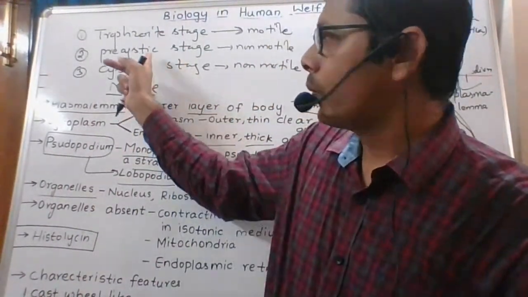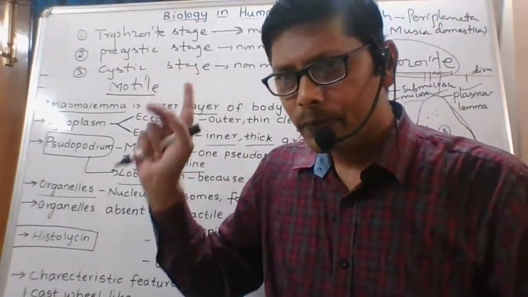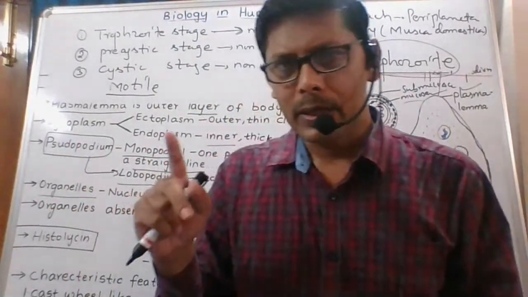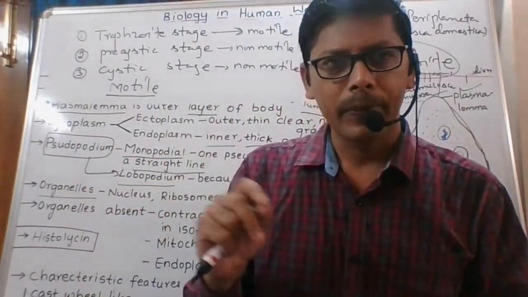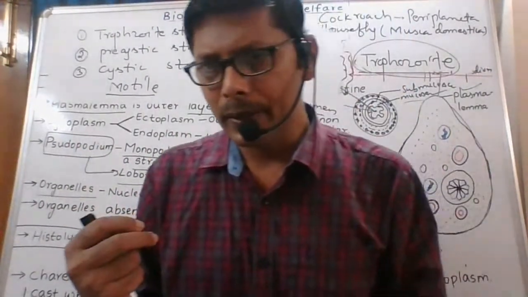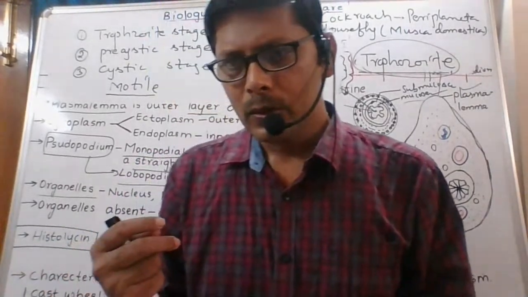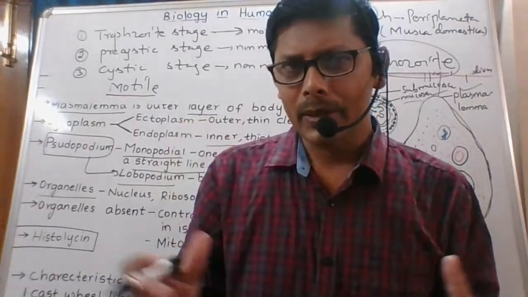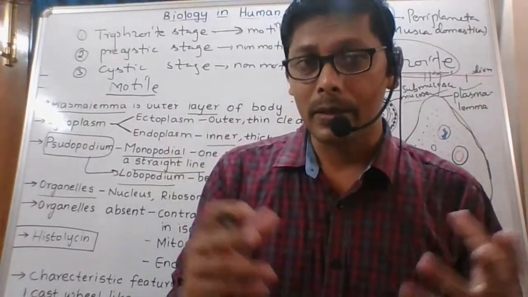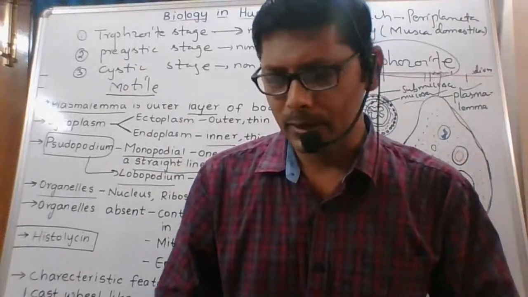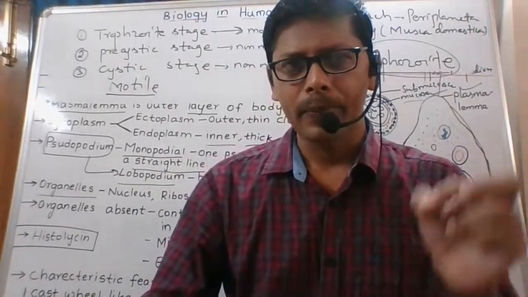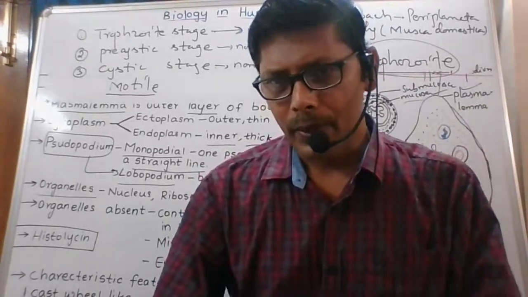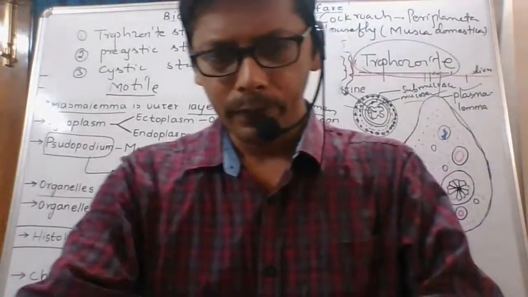Like that, for the pre-cystic stage, you have to write notes in your own handwriting. This evening, write that 4 marks question on paper and send me the answers. I will check it.